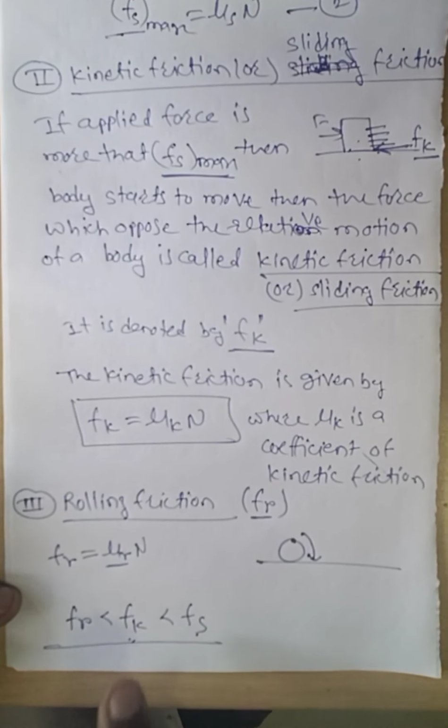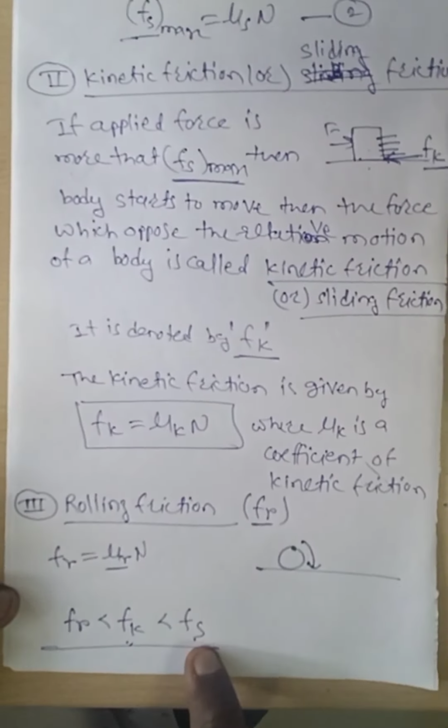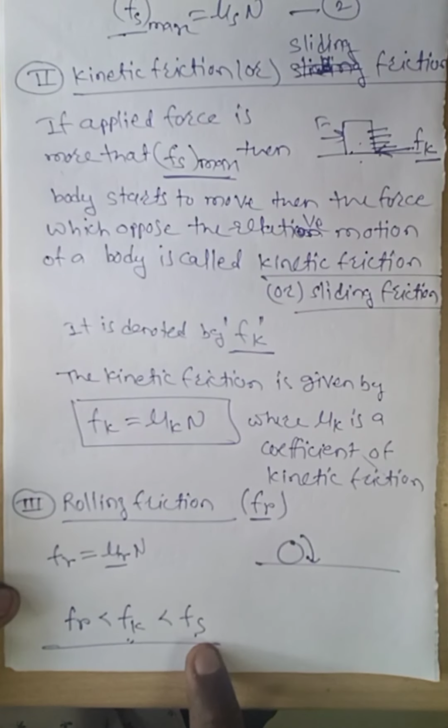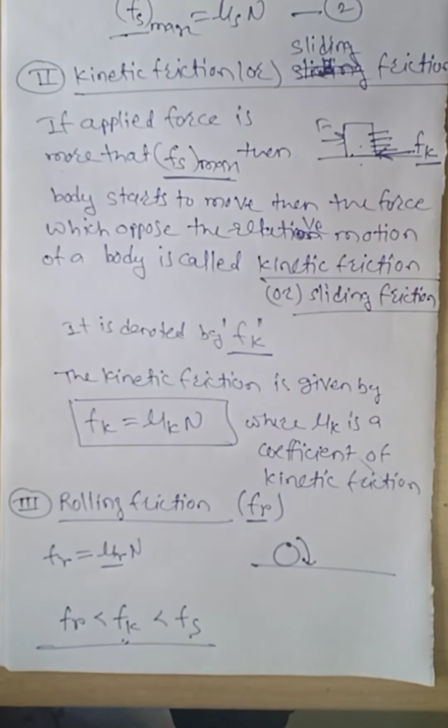To reduce friction, we have to use a ball bearing between two parts of a machine. Due to the ball bearing, the friction is reduced.